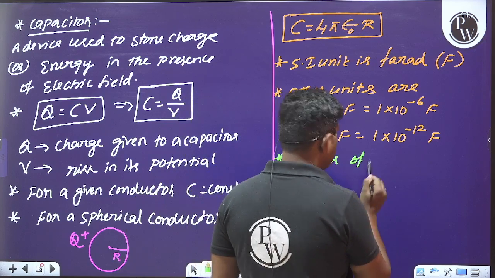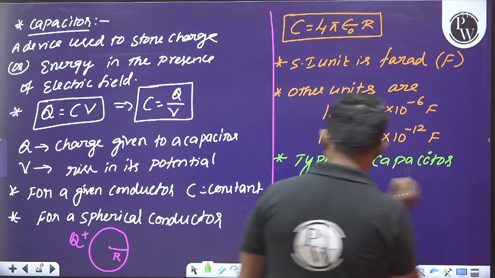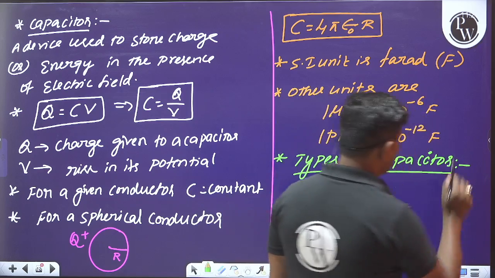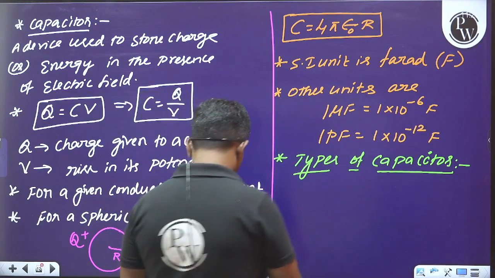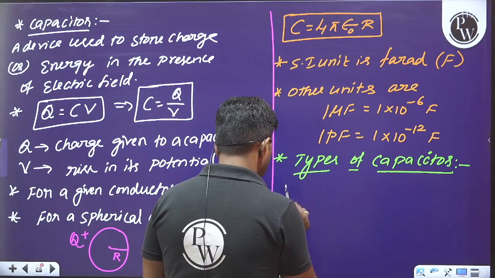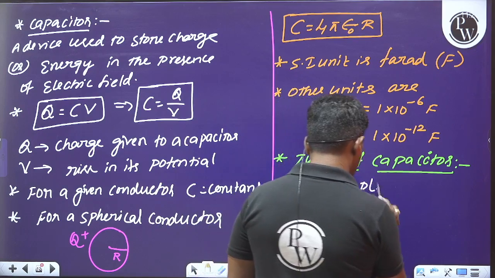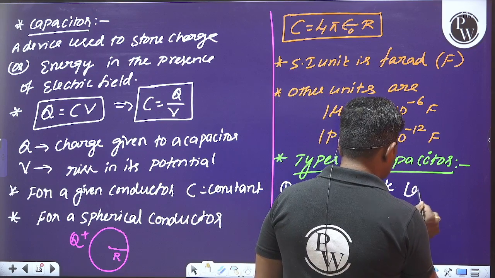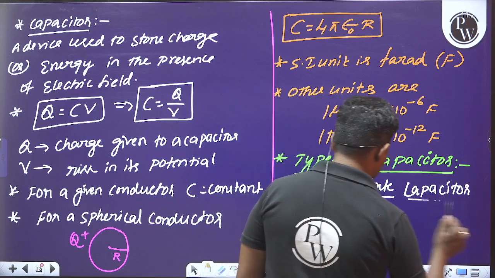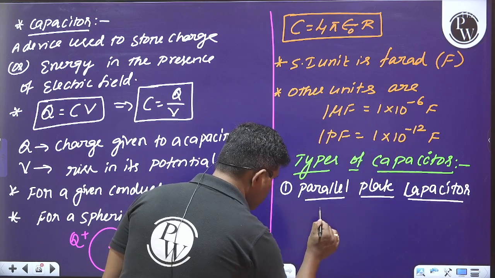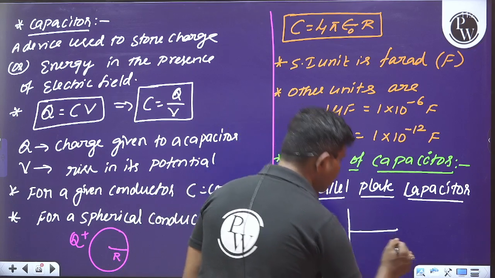Now let us understand the types of capacitors. Please make sure you are understanding each and every point here. Among them, the first one is the parallel plate capacitor. Let us consider two plates.